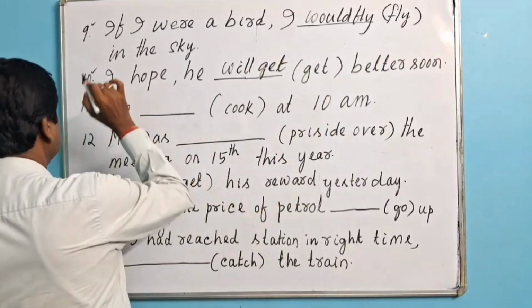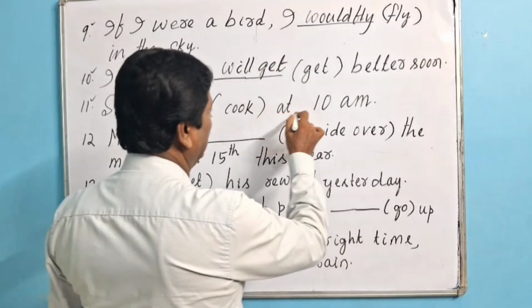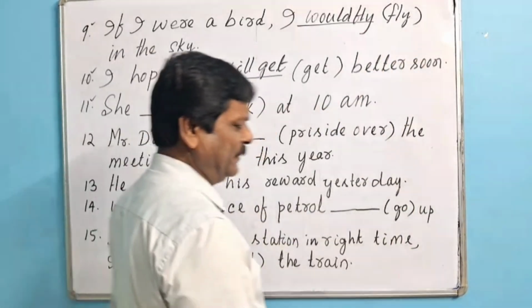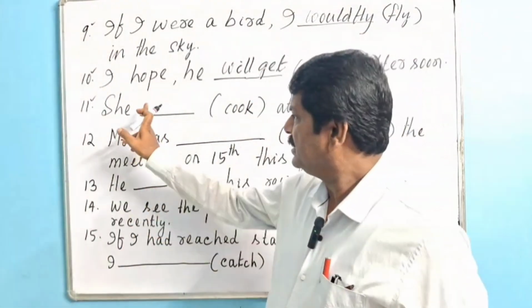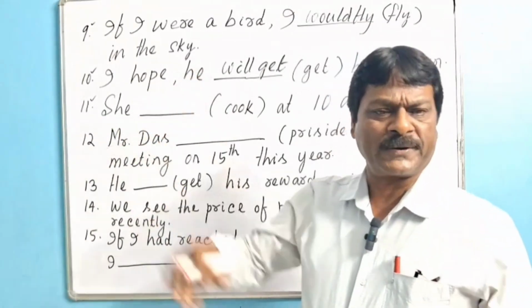Then we shall go for number 11. She dash cook at 10 a.m. See, this sentence refers to future.